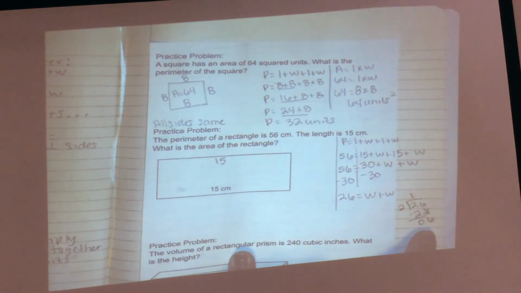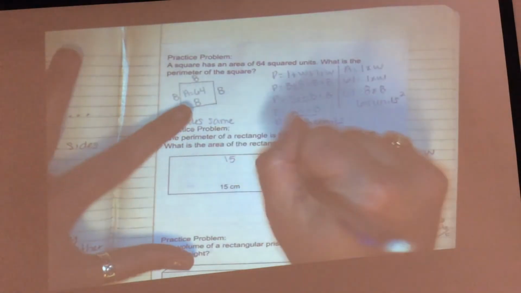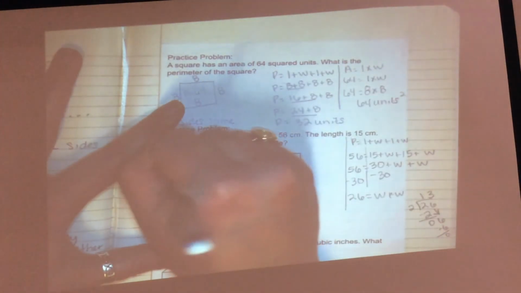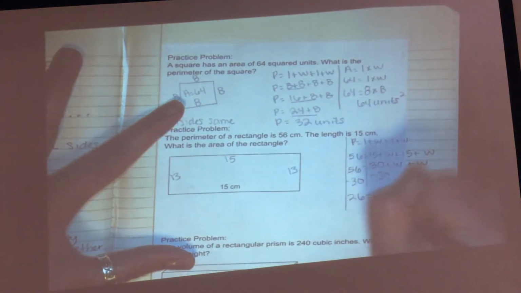Let's start over. 2 goes into 6 three times. 3 times 2 is 6. Do I have a remainder? No. Do I have anything else to bring down? No. So my width is 13.